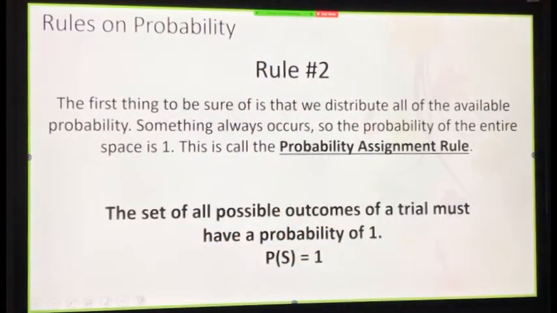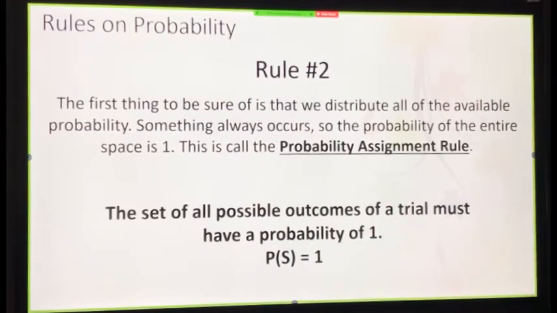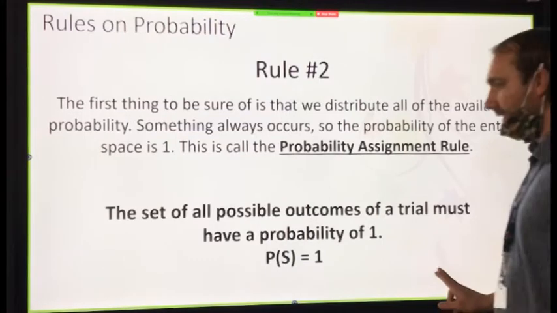Rule number 2. The first thing to be sure of is what we distribute to all of the available probability. Something always occurs, so the probability of the entire space is 1. This is called the probability assignment rule. So the set of all possible outcomes of a trial must have a probability of 1.